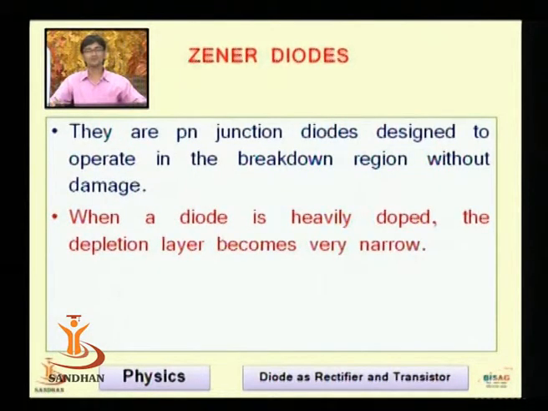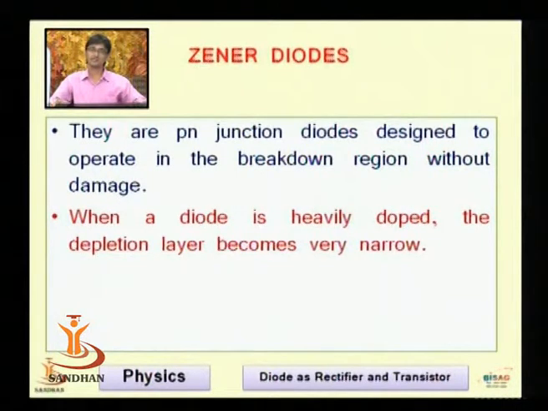The Zener diode is a very important component in regulated power supply blocks. They are PN junction diodes designed to operate in the breakdown region without damage. Breakdown region means what? If we are operating our diode in reverse bias. When a diode is heavily doped, what does it mean? We have fabricated the diode with the help of N and P.